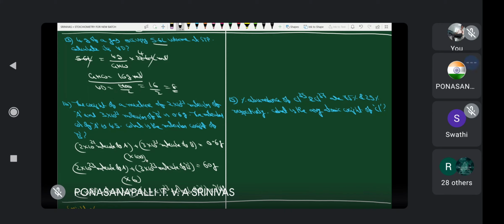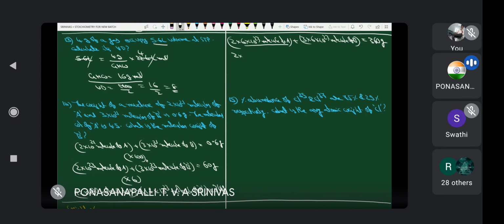Yes. Therefore, 12 means I would like to write 2 into 6 into 10 power 23 molecules of A plus 3 into 6 into 10 power 23 molecules of B. Is there any wrong? Is equal to 360 grams. Yes or no?